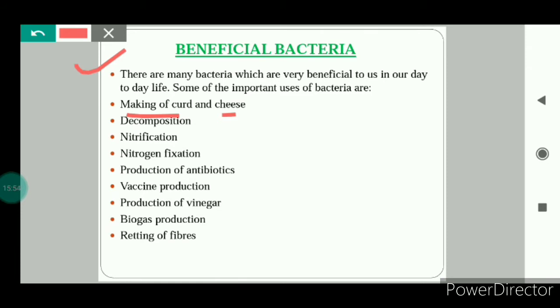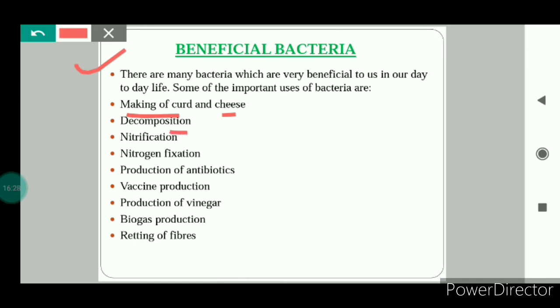So when we want to make the curd, what do we do? We take some warm milk and inside that we add at least one spoon of curd. When we add this curd to the warm milk, the lactobacillus bacteria present in the curd start multiplying in the milk and convert the milk to curd. So lactobacillus bacteria help in converting milk to curd. In the same way, bacteria are also helpful in the production of cheese.